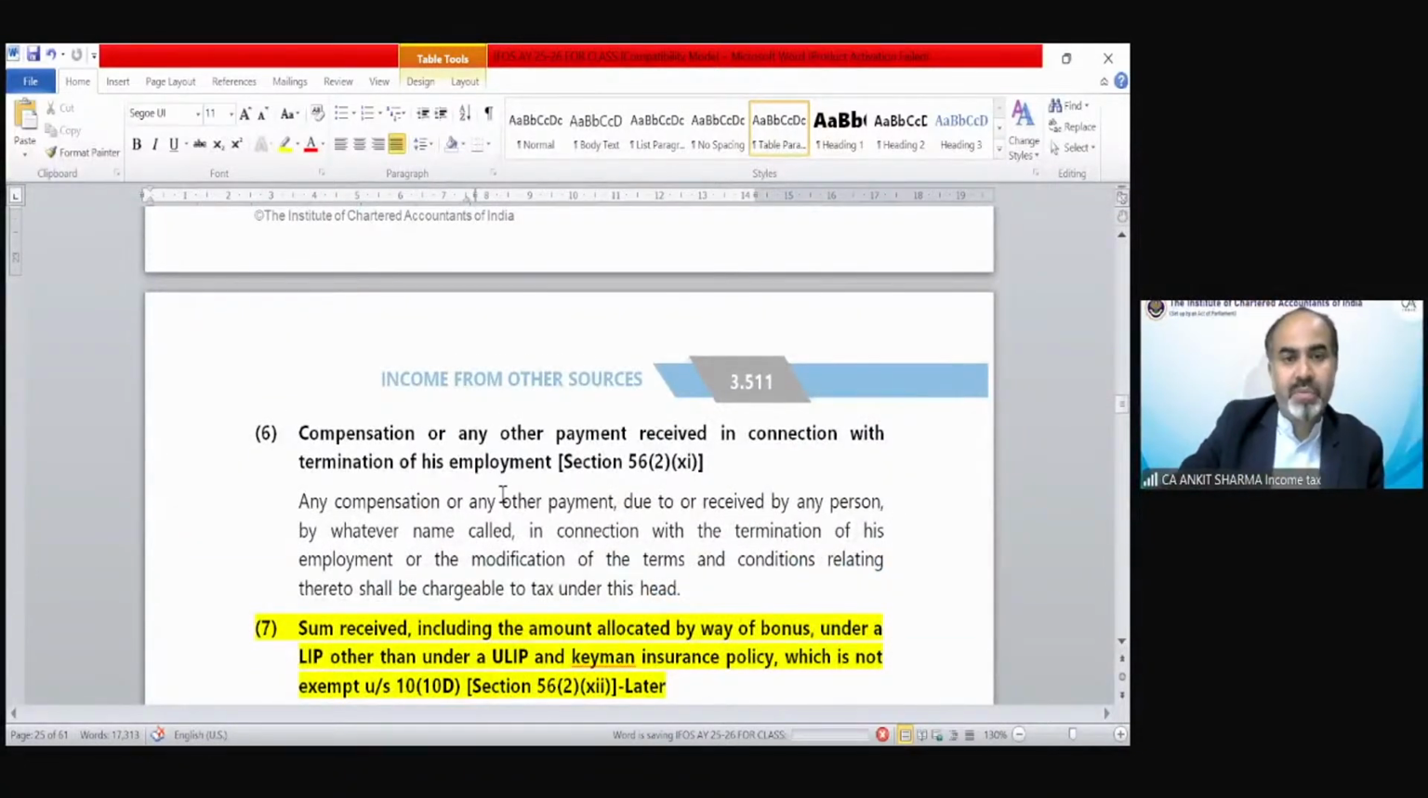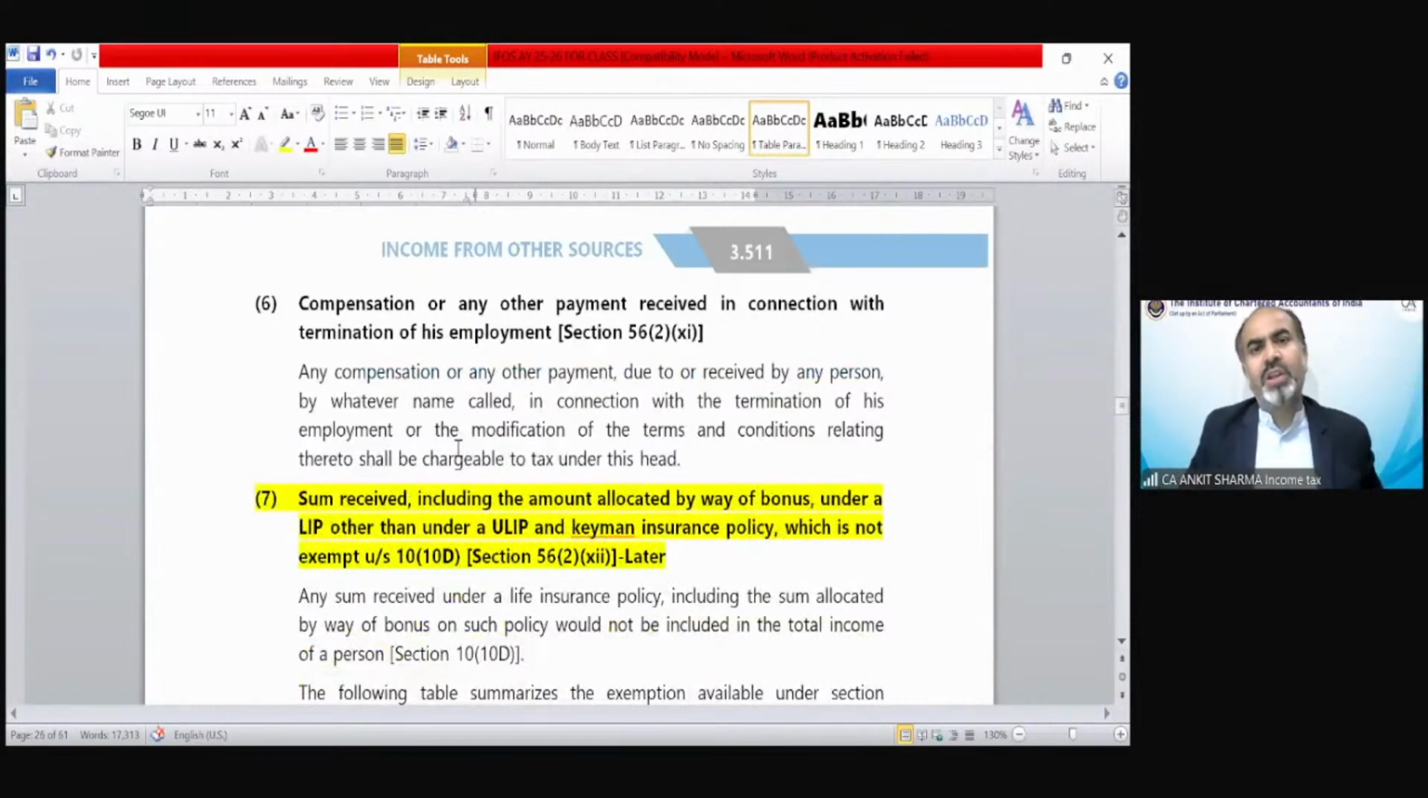So that was illustration number 2. Moving on to the other provision, compensation or any other payment. Now there are some incomes which need to be included under income from other source. Very simple provision, I must say. Compensation or any other payment received in connection with termination of his employment.